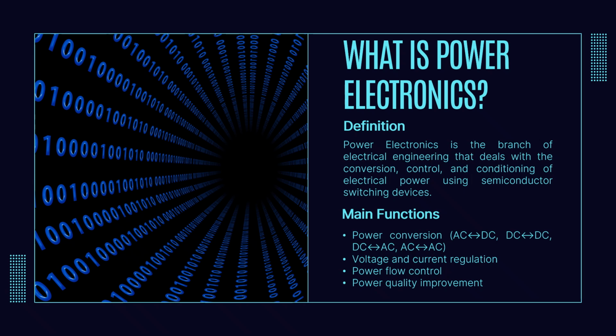Unlike traditional electromechanical systems, modern power electronic converters use semiconductor devices capable of switching at very high speeds while maintaining relatively low power losses. This allows engineers to precisely regulate voltage, current, frequency, and power according to the requirements of different loads.